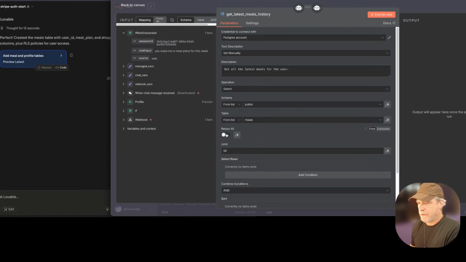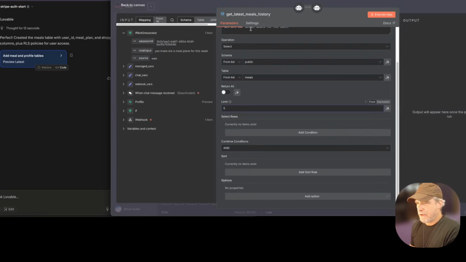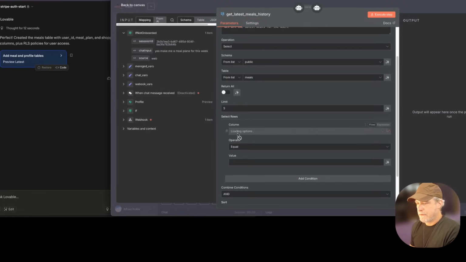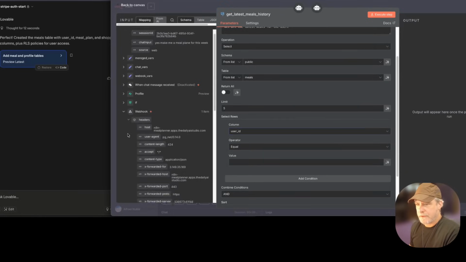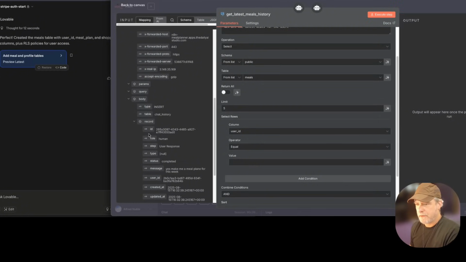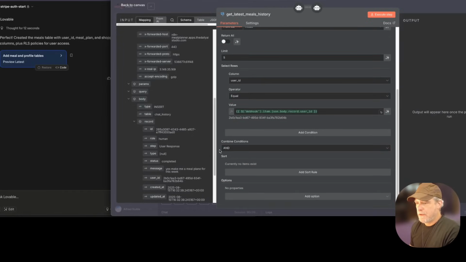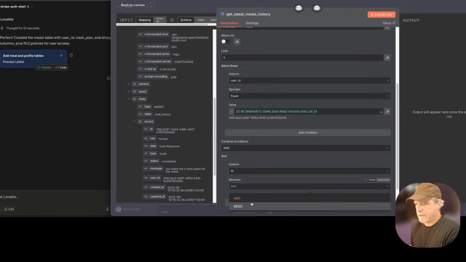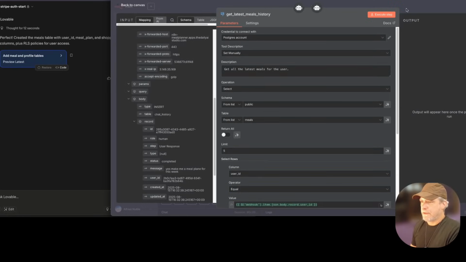And then all we need to do is, I'm going to just say 5. It doesn't matter, but let's see. The user ID. Now, oh yeah, I could do this. Okay, so one moment. Let's throw in the user ID from here. Here we go. But I want to sort this by ID descending. Okay, so it's going to get the latest meals.